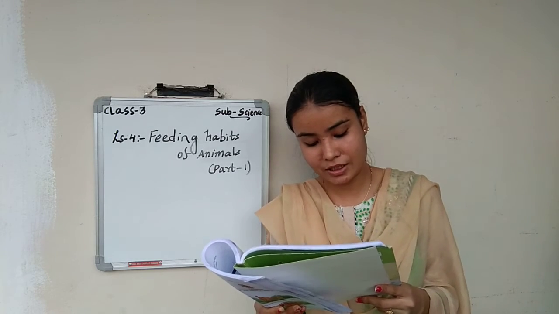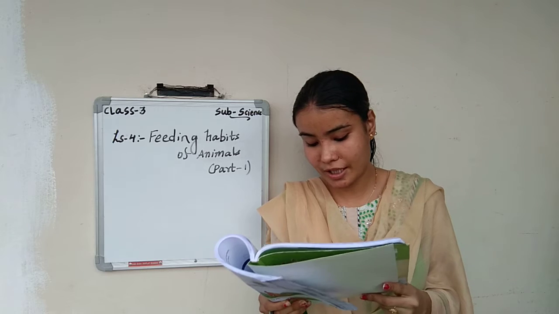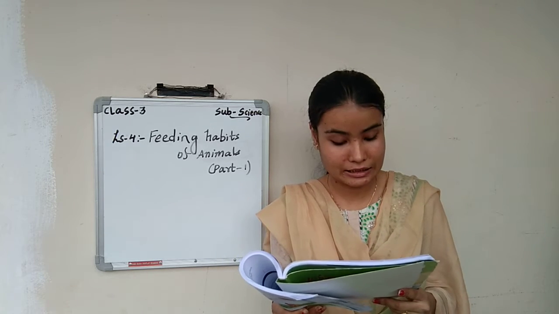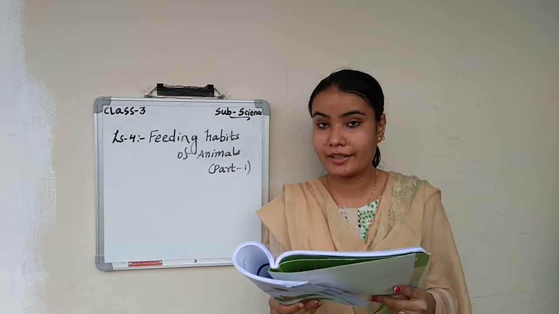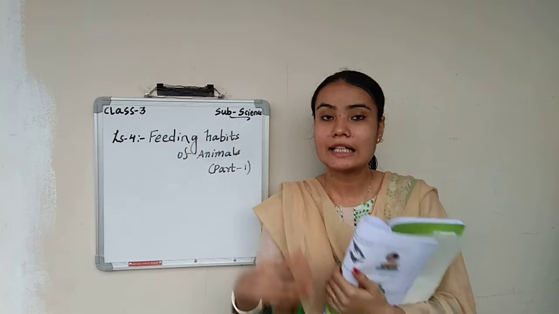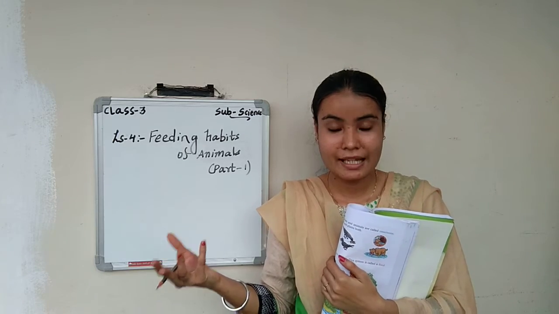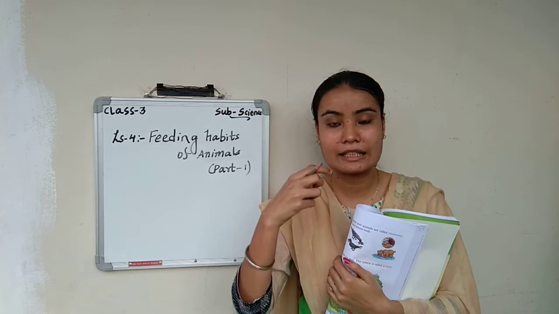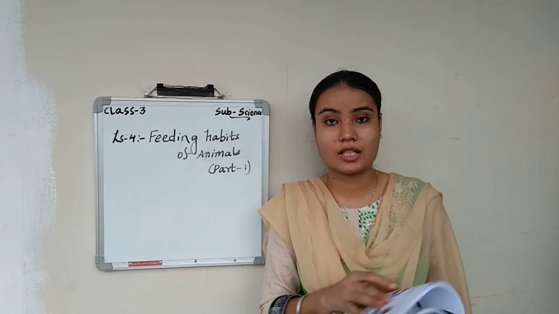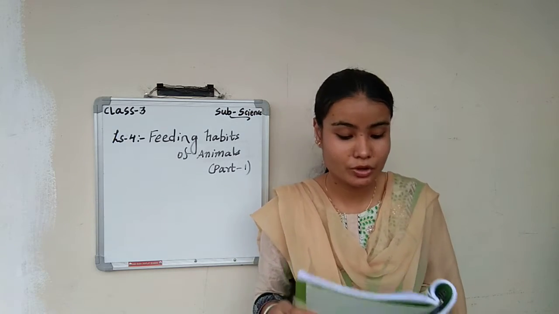Next is carnivorous. Flesh eating animals are called carnivorous. Tiger, lion, fox, snake and frog are flesh eaters. So carnivorous animals are those which eat flesh. They hunt the animals and then they eat that flesh raw. So these type of animals are called as what? Carnivorous.